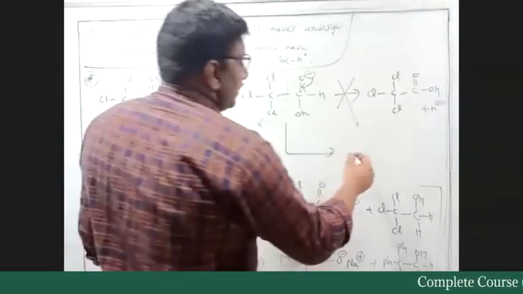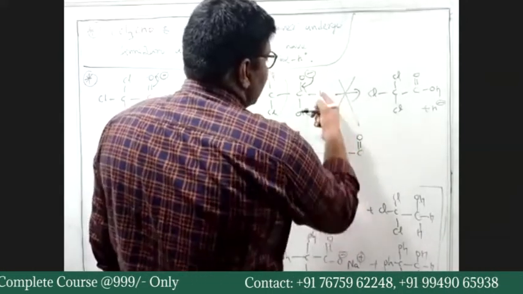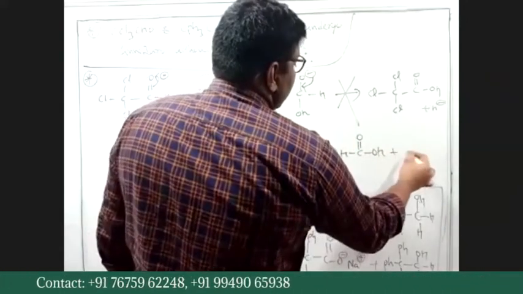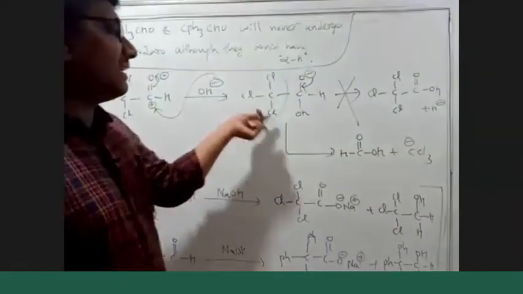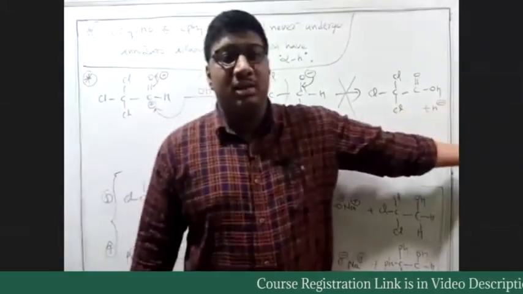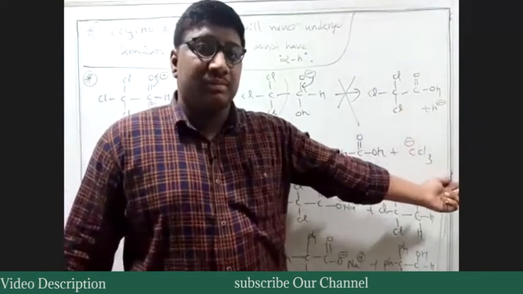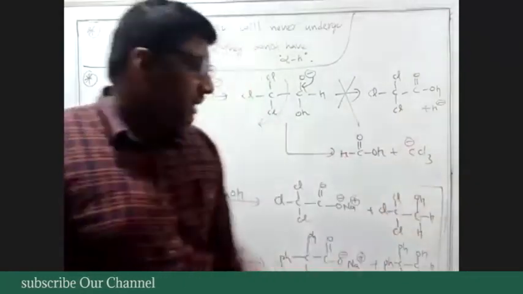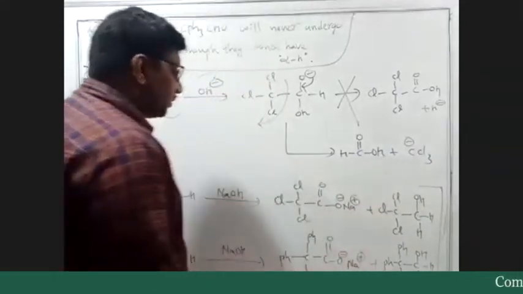So we have C double bond O, H will be as it is, OH will be present, plus CCl3 minus. As CCl3 minus is a better leaving group when compared to hydride ion, this CCl3 can easily pick up a proton.